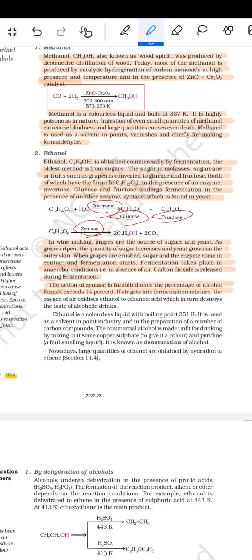If air gets into the fermentation mixture, the oxygen of the air oxidizes ethanol to ethanoic acid, which in turn destroys the taste of the alcoholic drinks. Ethanol is a colorless liquid with a boiling point of 351 Kelvin. It is used as a solvent in the paint industry and in the preparation of a number of carbon compounds. Commercial alcohol is made unfit for drinking by mixing it with some copper sulfate to give it a color, and pyridine, a foul-smelling liquid. This is known as denaturation of alcohol. Nowadays, large quantities of ethanol are obtained by the hydration of ethene.